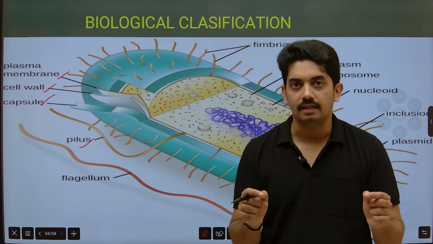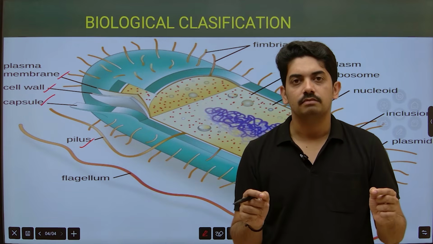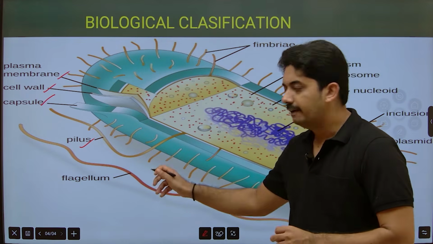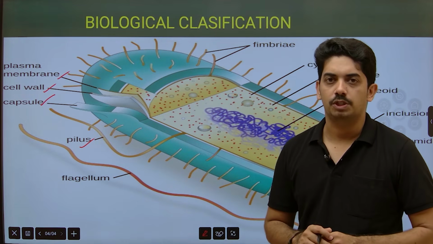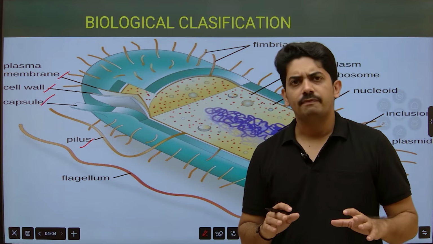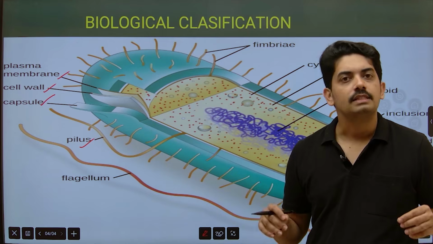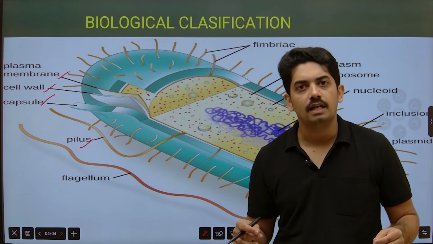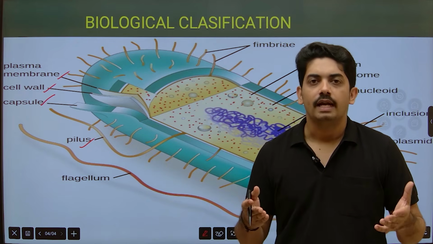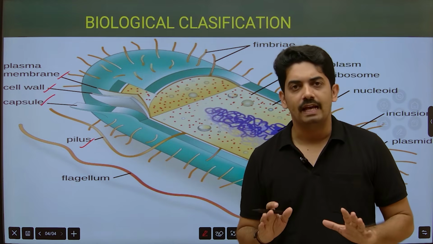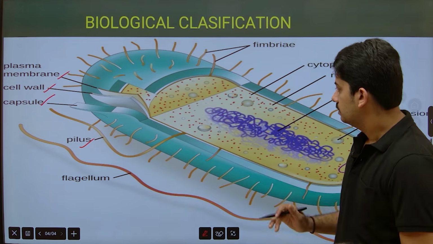Okay, this is a very interesting mode of reproduction observed in bacteria. And flagellum helps in locomotion. The number of flagella will vary. It is not the same in all the bacteria. Some bacteria have a single flagellum, some have two, and some have many flagella over the body. So that is how flagellum will vary.